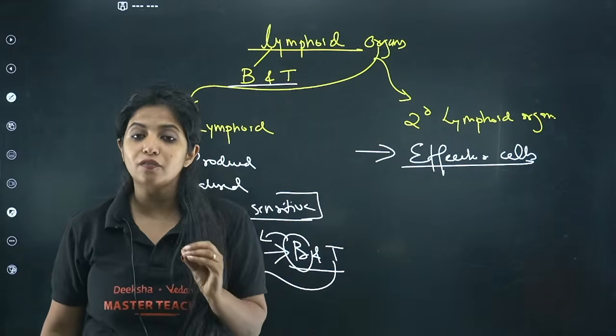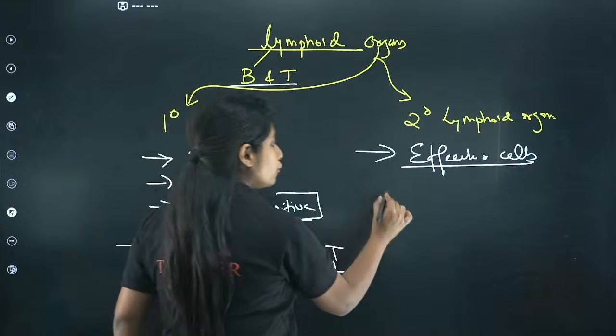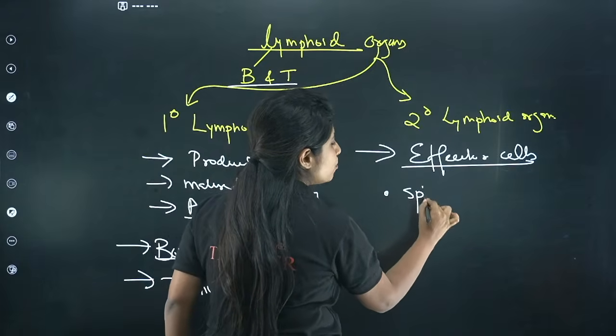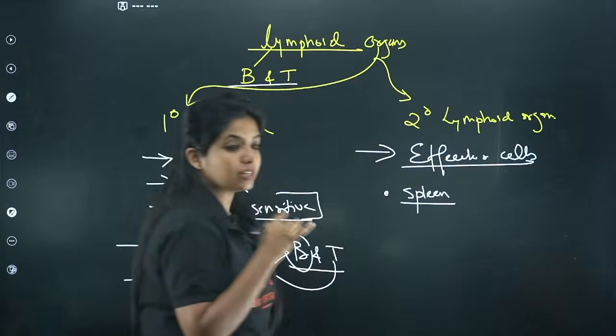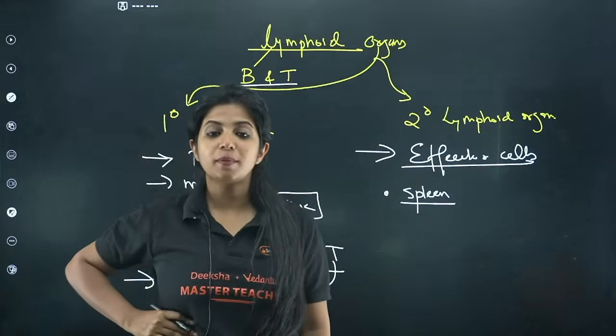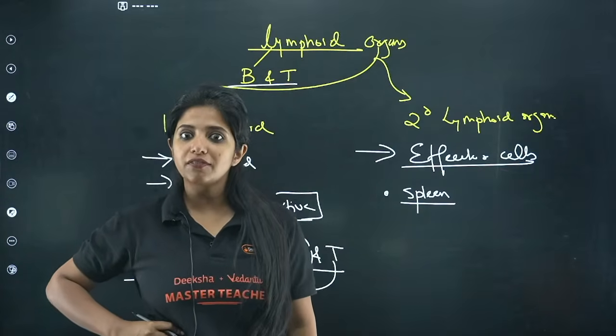The examples of secondary lymphoid organs, if at all you ask, there are a few, starting with the first one, that is spleen. The spleen is found just near our stomach, and basically it is known as the graveyard of RBC.